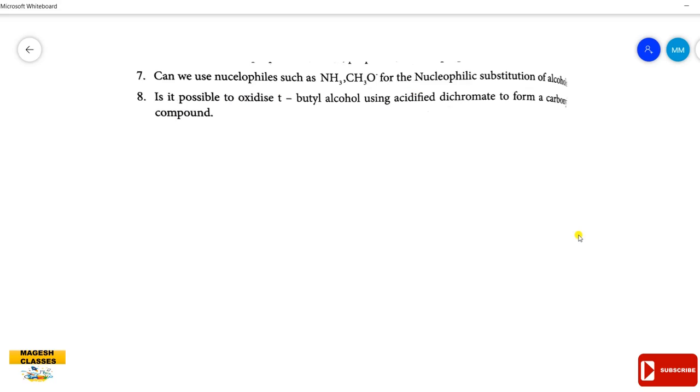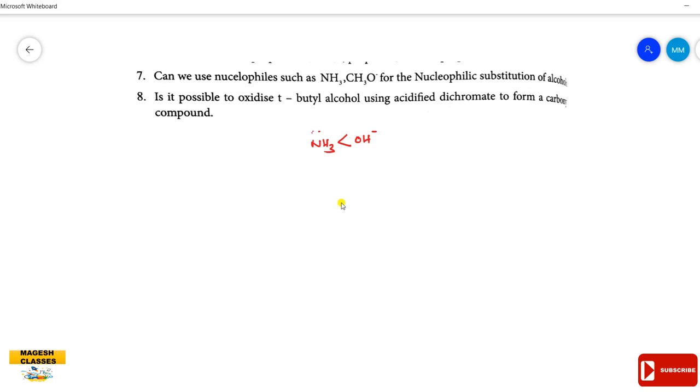Here the nucleophilicity order: the negatively charged species, that is OH minus, has greater nucleophilicity than ammonia. In alcohol, OH group is present and NH3 is the neutral molecule with lone pair of electrons.